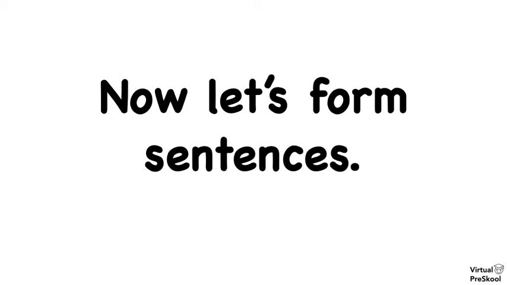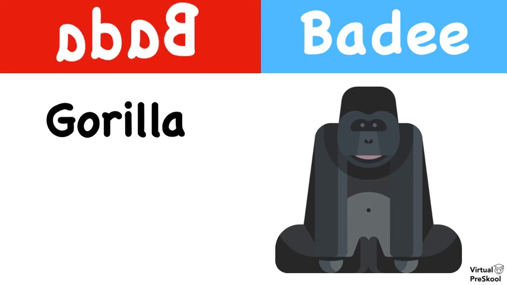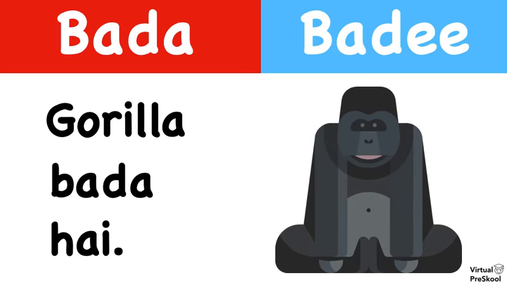Now we're going to practice saying full Hindi sentences using the words Bada and Badee, like we practiced in class. I'm going to show you a picture of an animal, and you have to say out loud, "This animal is big." Let's do an example first. The gorilla is big. Gorilla in Hindi is gorilla. It's the same word, you just say it with an Indian accent. So first decide, is it Bada or Badee? Bada, right? So now put it together in a sentence. How would we say the gorilla is big in Hindi? Gorilla bada hai. Now that you understand what you're supposed to do, let's do some practice problems.